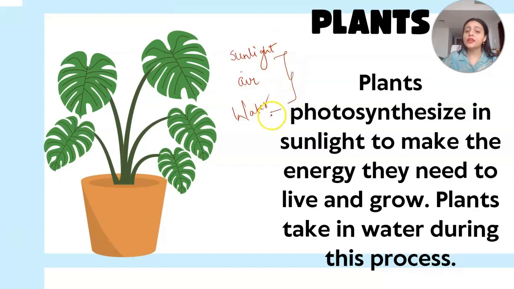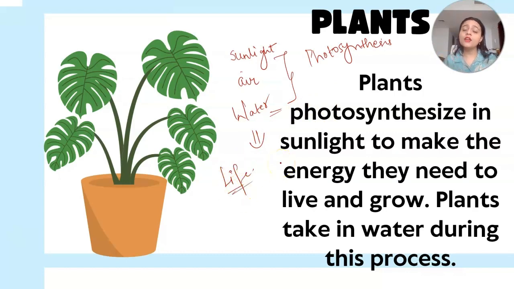These basic needs are required for plants to produce their food by the process of photosynthesis, right? So in this way, various living things, plants, animals, humans, they all need water, because water ultimately sustains life. There is survival because of water.